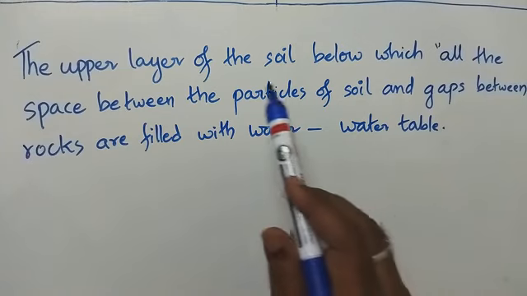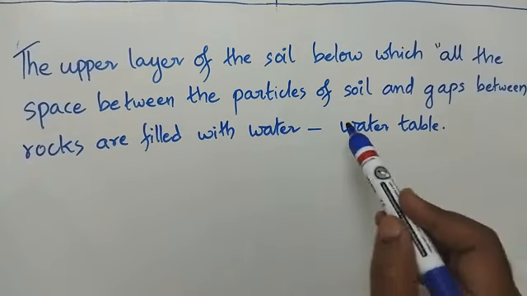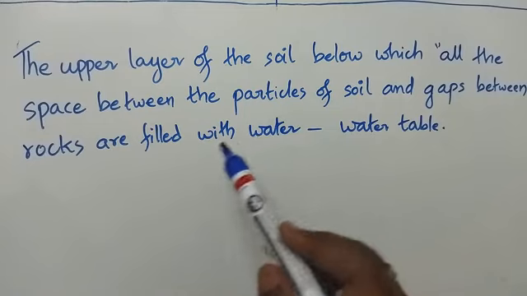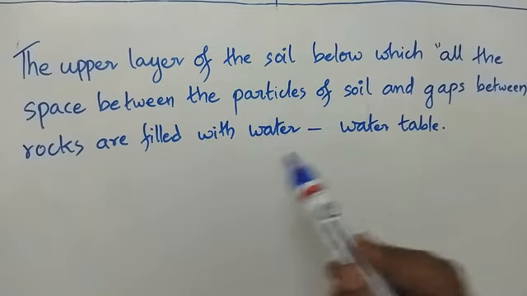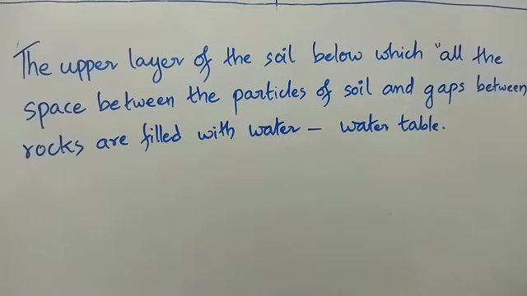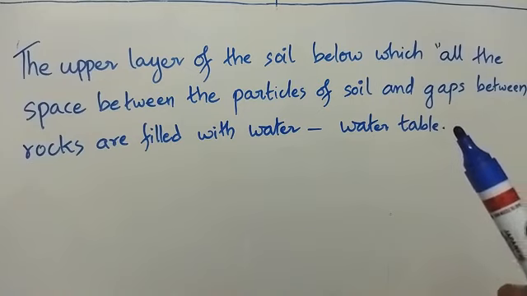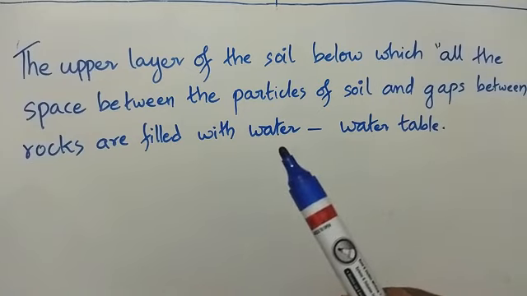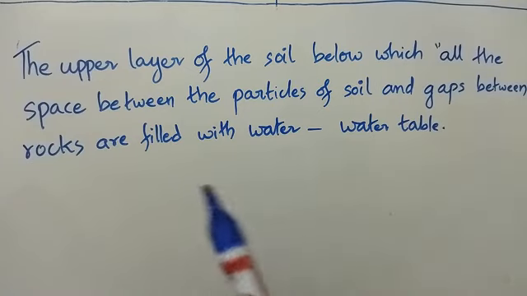The upper layer of this area is known as water table. Okay. So the water table varies from place to place. It will not be the same in all places.